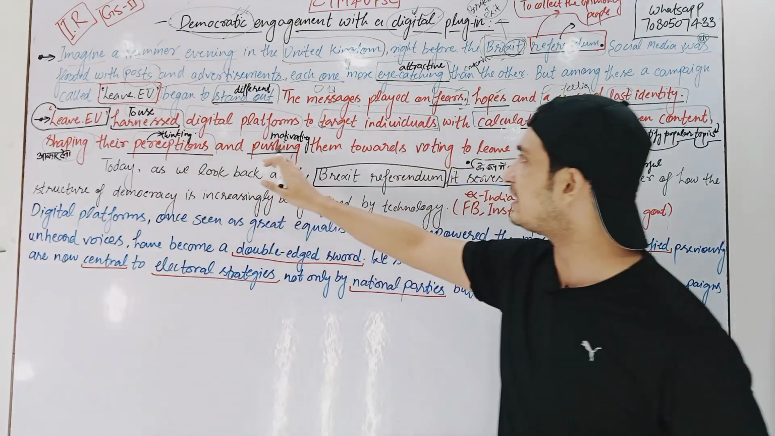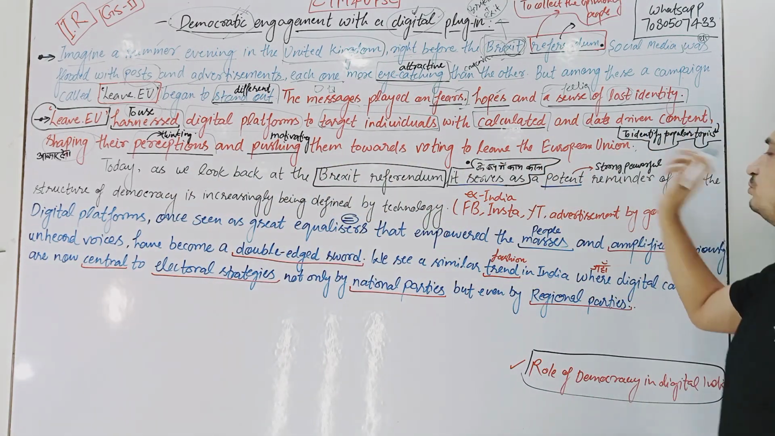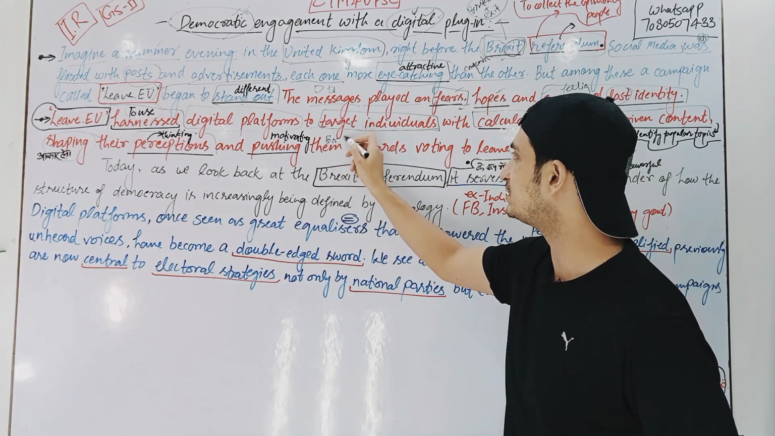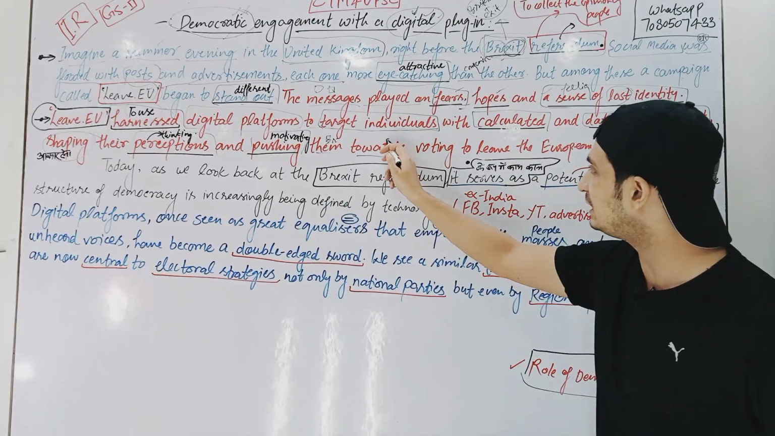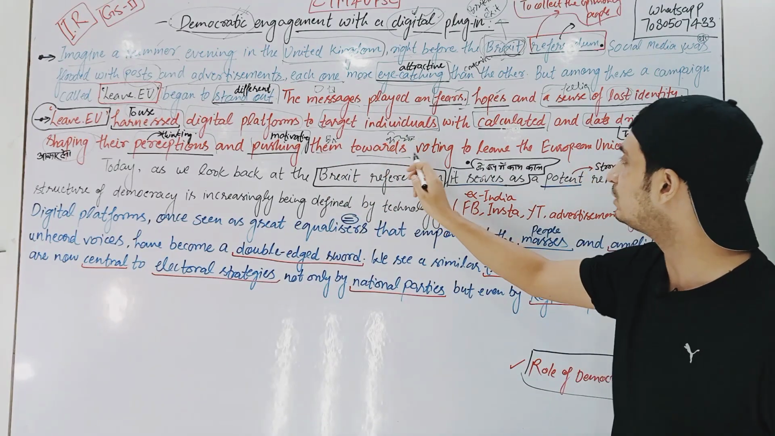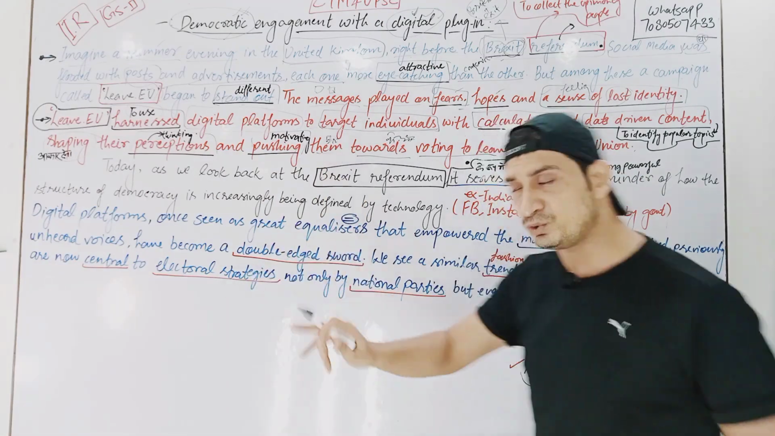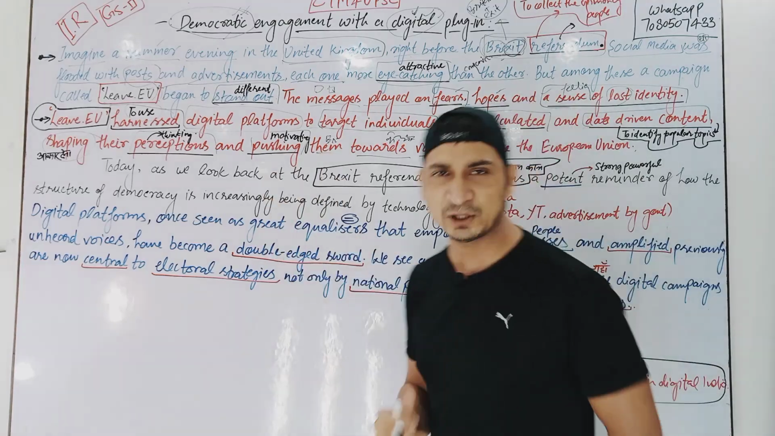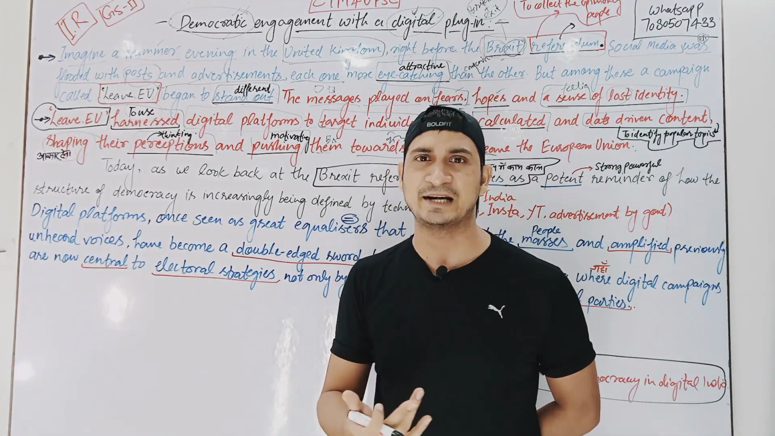Their perceptions and pushing them towards voting to leave the European Union, right? Pushing them means British citizens, motivating them or pushing them towards, towards means की ओर, voting to leave the European Union, कि European Union को छोड़ देते हैं, right? I hope you are able to understand, right? This is so easy. It will become so easy once you start understanding things, right?